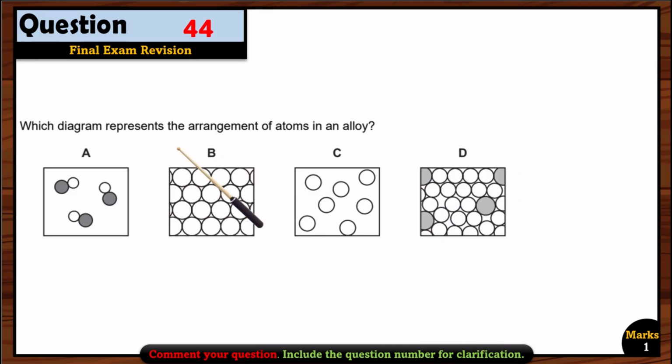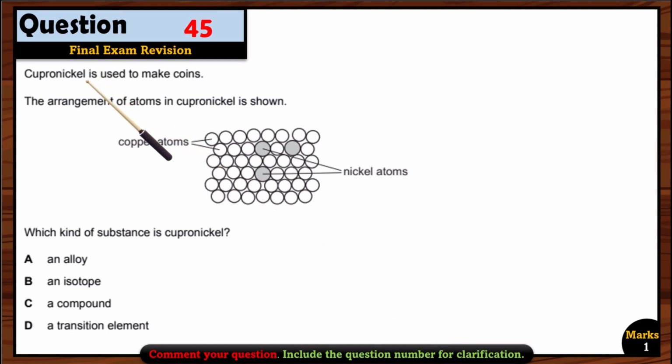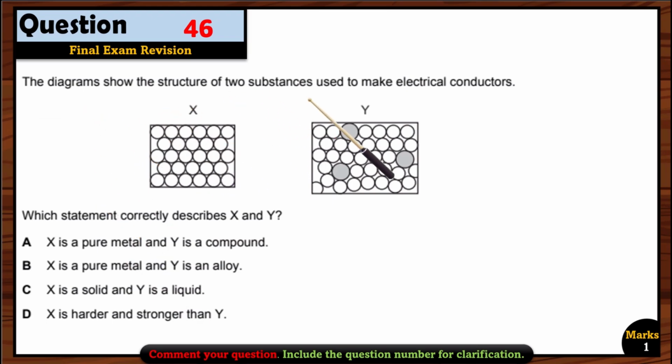Question 44. Which diagram represents the arrangement of atoms in an alloy? Again, if you look at all the structures, this is the only one which is showing a mixture, right? So option D is correct. Question 45. Cupronickel is used to make coins. The arrangement of atoms in cupronickel is shown. So it is made up of copper atoms and nickel atoms, okay? Which kind of substance is cupronickel? It's an alloy. So option A is right. Question 46. The diagram shows the structure of 2 substances used to make electrical conductors. Which statement correctly describes X and Y? So this is actually a metal and this is an alloy. So let's see, X is a pure metal and Y is a compound.